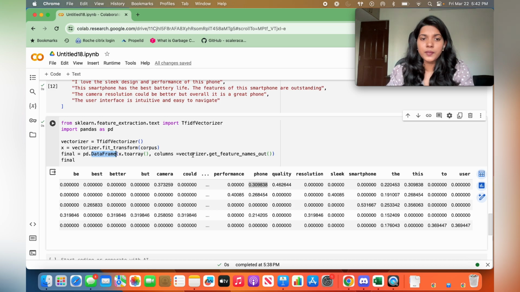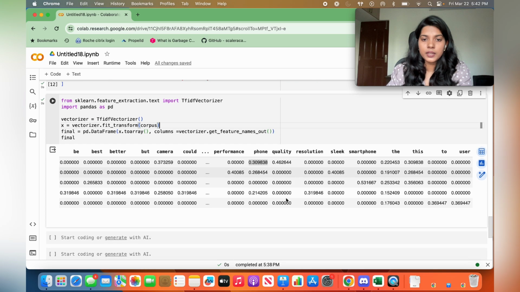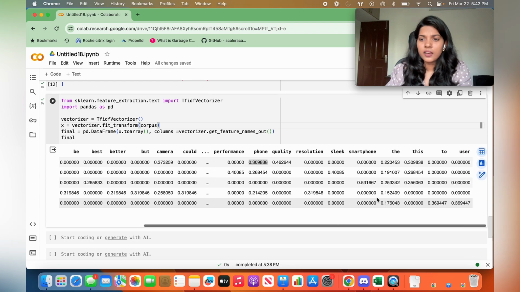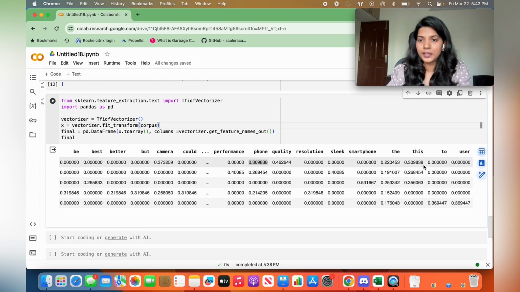Here we are just getting all the feature names, that is all the unique elements from the data corpus. Now let's look at our output. If you see the output here, words like "the" and "this" are given less importance compared to words like performance, quality, resolution, smartphone.